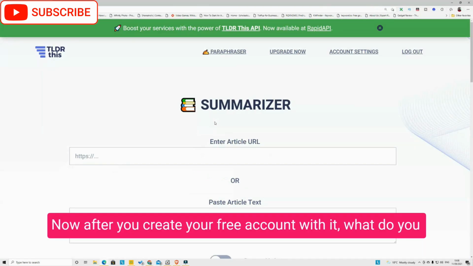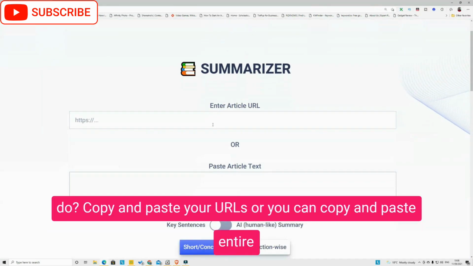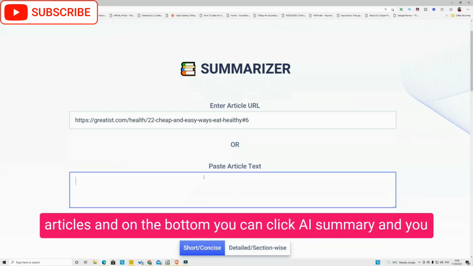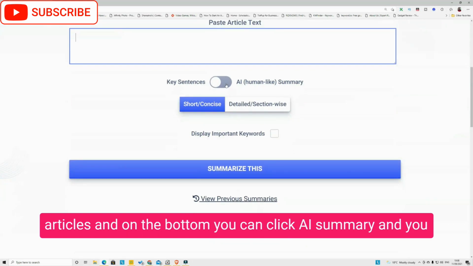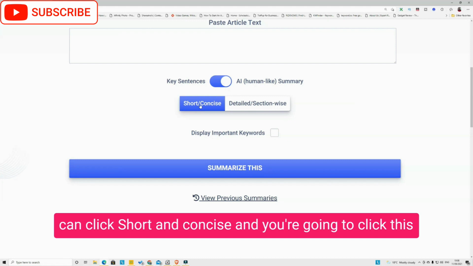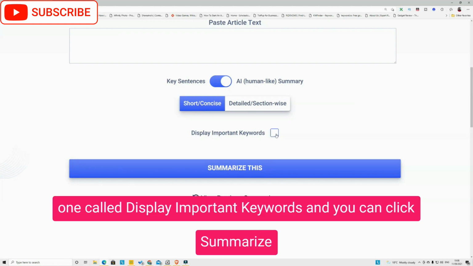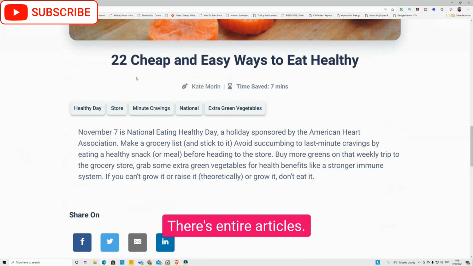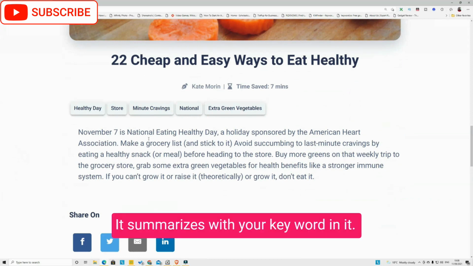Now, after you create your free account, copy and paste your URL, or you can copy and paste entire articles. At the bottom, you can click AI summary, click short and concise, click display important keywords, and then click summarize this. Like that, the entire article is summarized with your keywords in it.